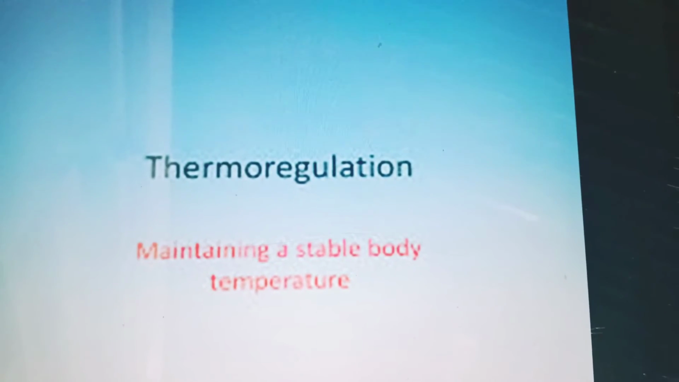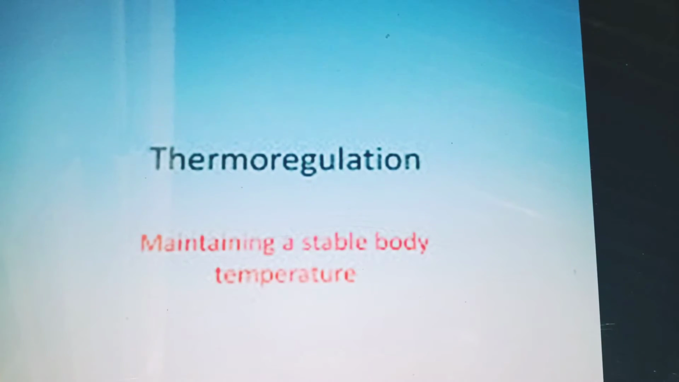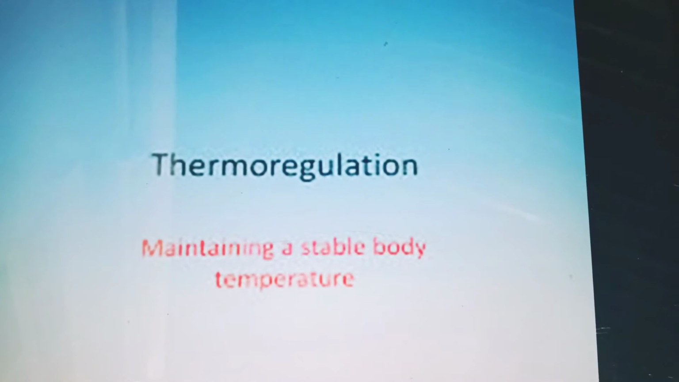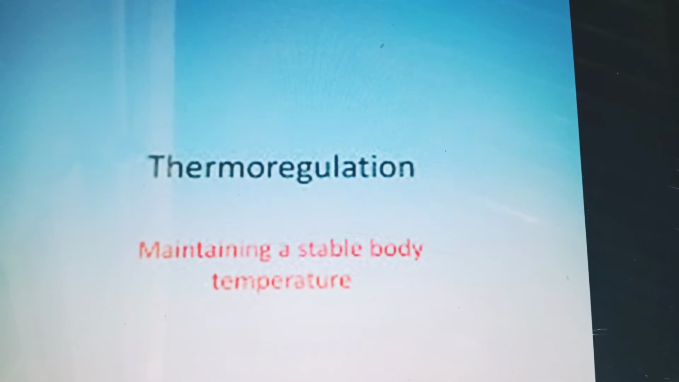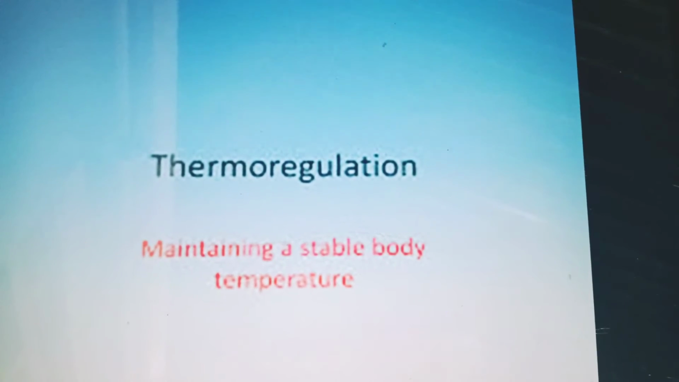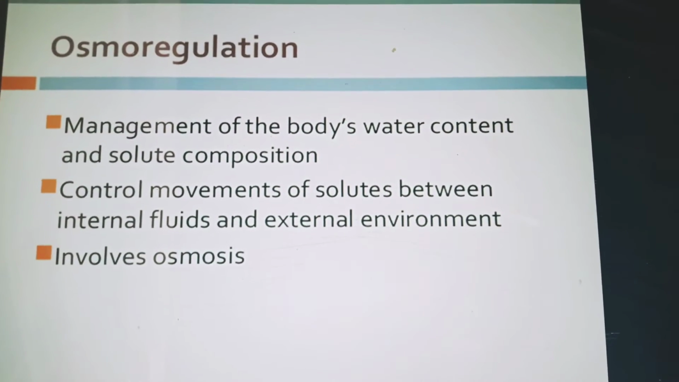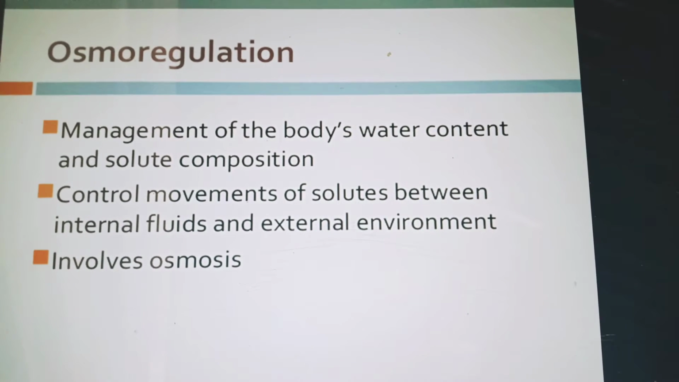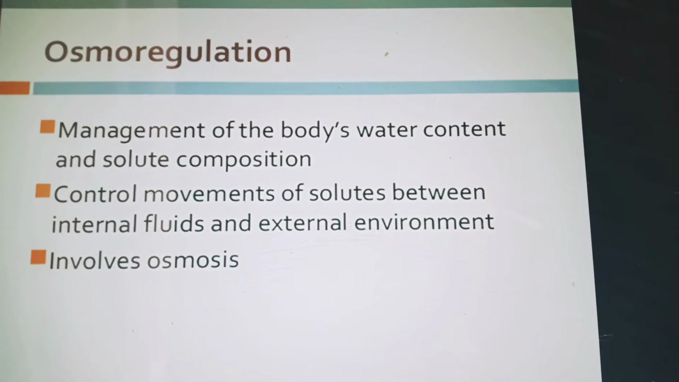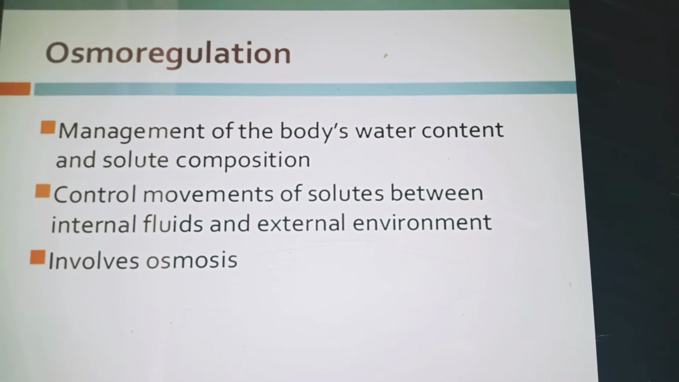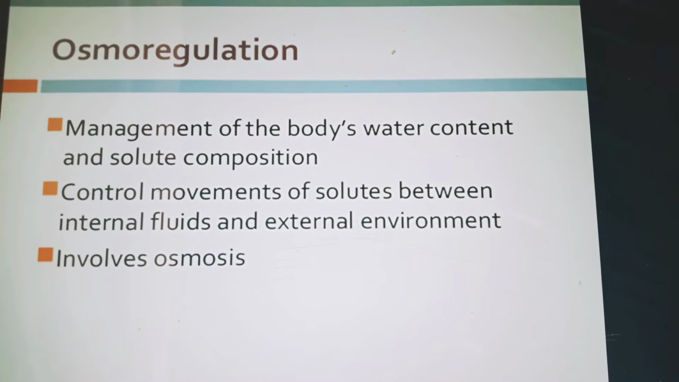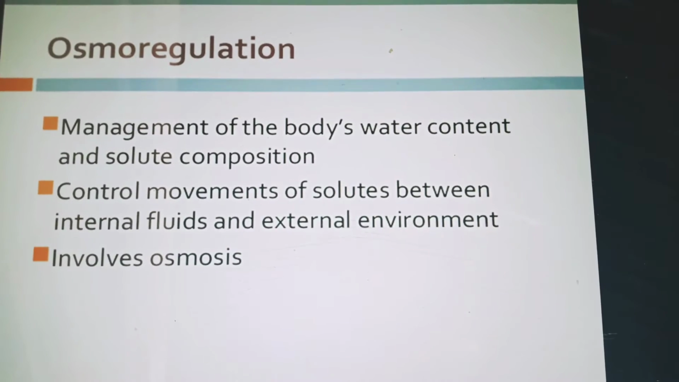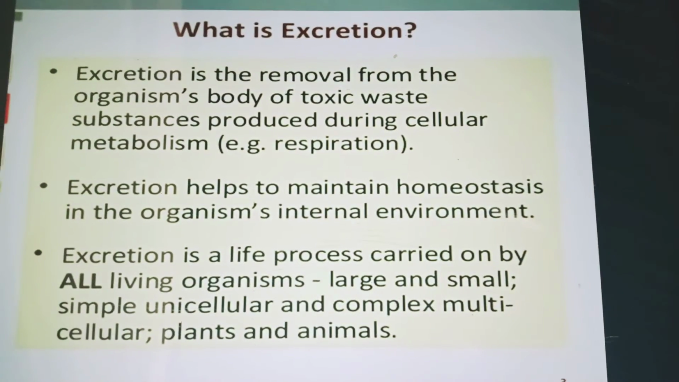Thermoregulation. Therm means heat. So maintaining a stable body temperature is thermoregulation. To regulate the temperature of the body is thermoregulation. Osmoregulation. Osmo means water. So osmoregulation is the management of the body's water content and solute composition. It controls movements of solutes between internal fluids and the external environment, and it involves osmosis.